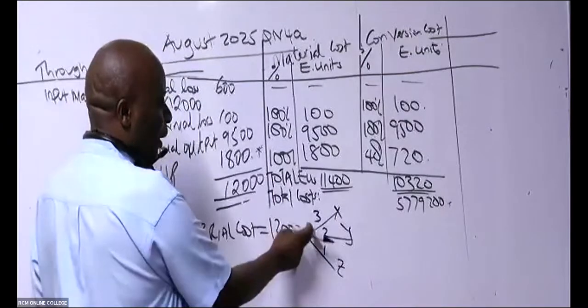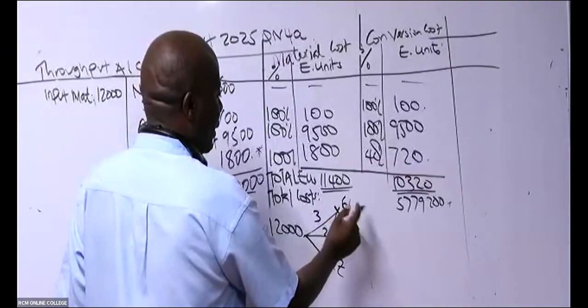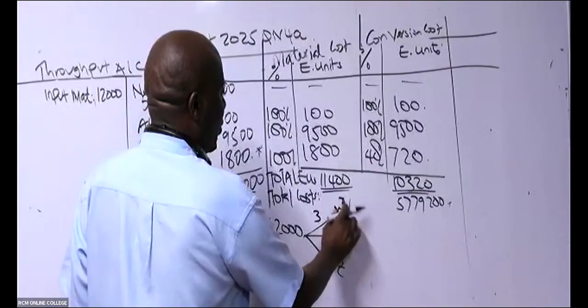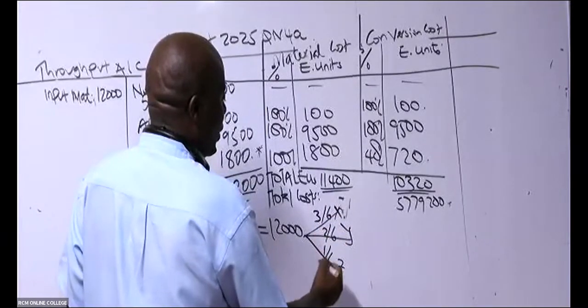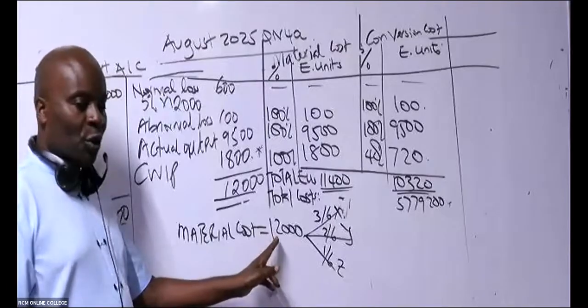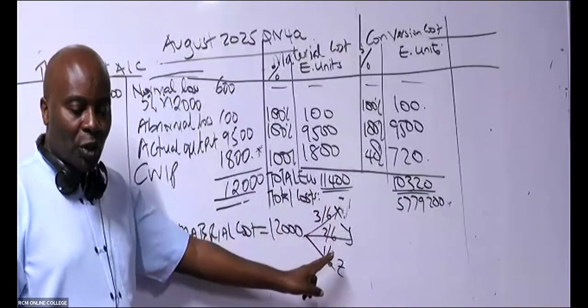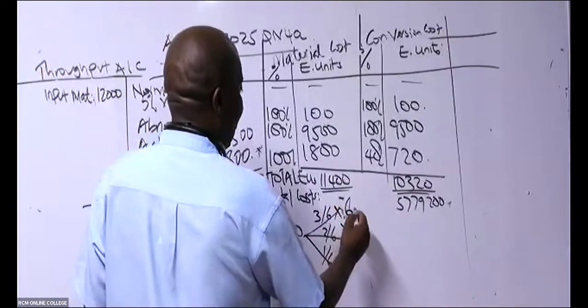If you add 3 plus 2 plus 1, that will be 6, isn't it? So X will be 3/6, Y 2/6, Z 1/6. We start with X: 12,000 times 3/6 gives us 6,000.